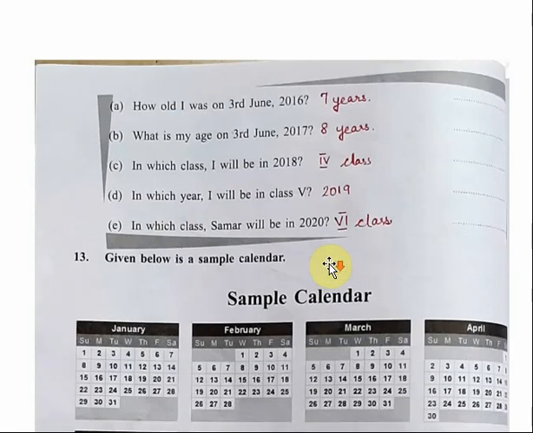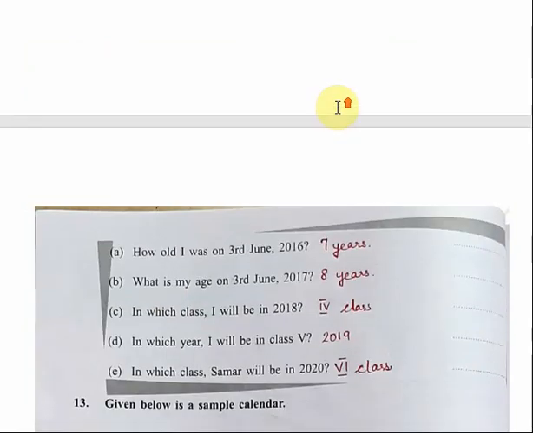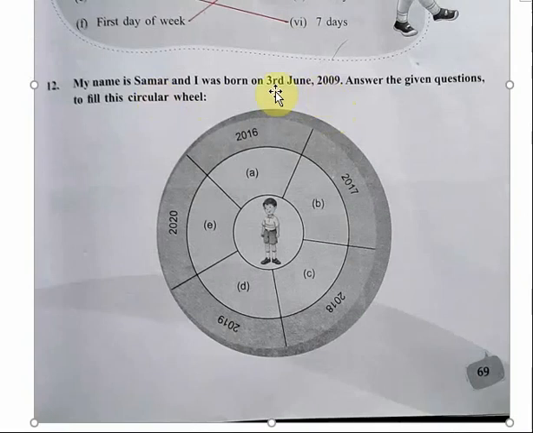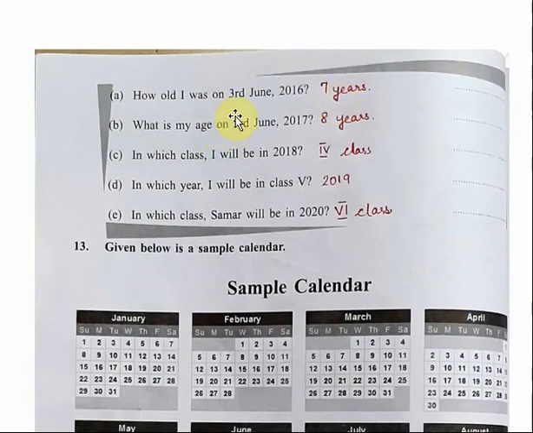First question is, how old was I on 3rd June 2016? It is given that Summer was born on 3rd June 2009, and we have to find his age on 3rd June 2016. You know that to calculate the age, we have to deduct 2009 from 2016.